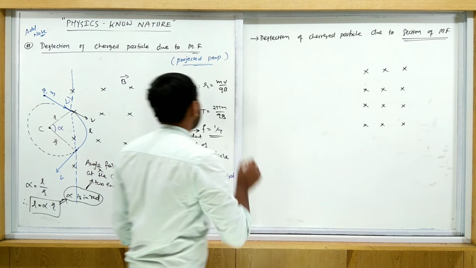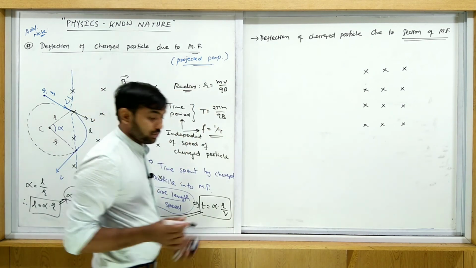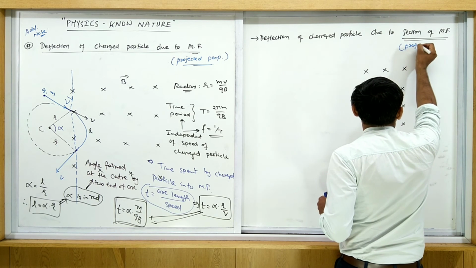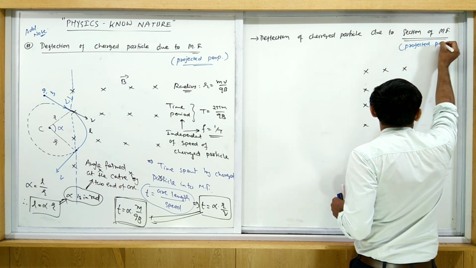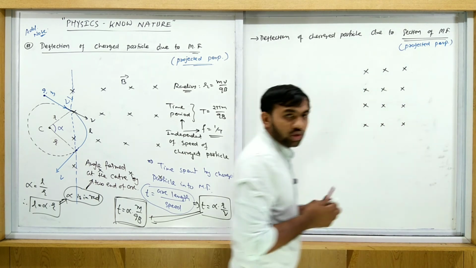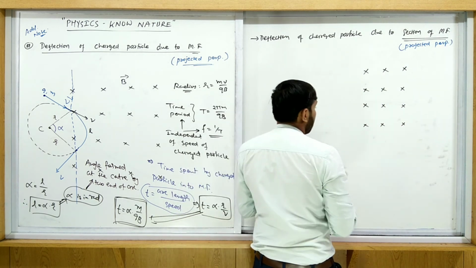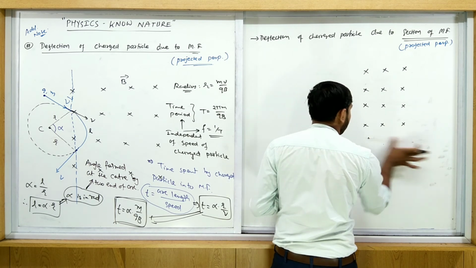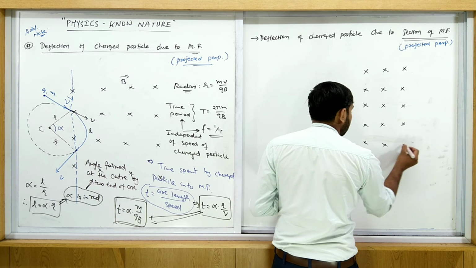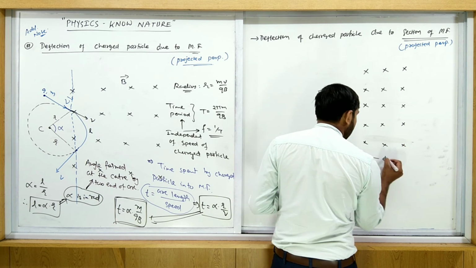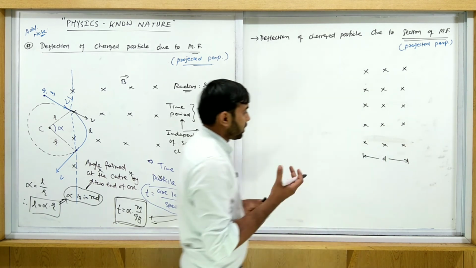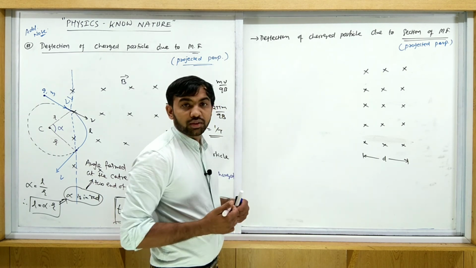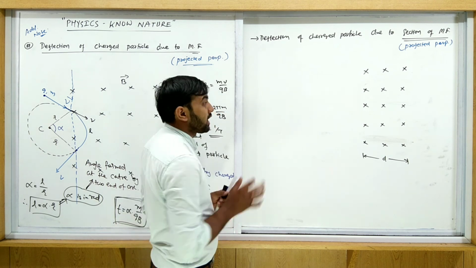Again we discuss the same case, projected perpendicular. You have to remember this here also: projected perpendicular. In both cases we discuss the same. So suppose a magnetic field like this, only a sector is given to you. What is the width of this sector? Consider this magnetic field is given in a length of d only, and the span of this magnetic field is d. This much of magnetic field is given to you.